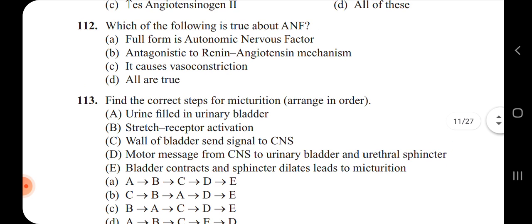Next, which of the following is true about atrial natriuretic factor? So here the full form of ANF, what they have mentioned is autonomic nervous factor.